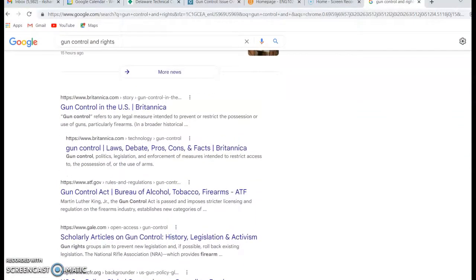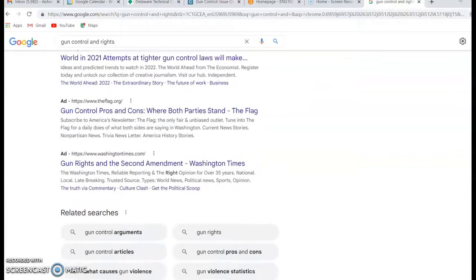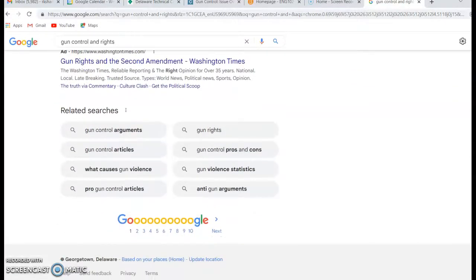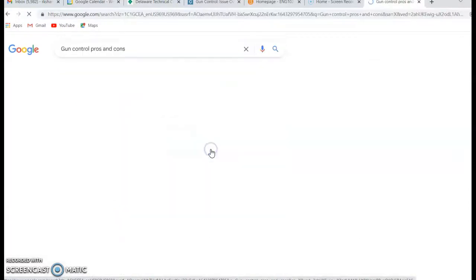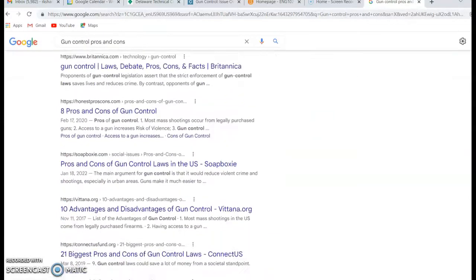And, you know, don't use encyclopedia articles. We want an actual article, and be careful that you're not just getting a website with lots of links and so forth. I want you to find an article. So look around and find something that works. Certainly don't choose an ad. If you don't find anything on the initial page, you can always click next, or you can look at additional search term suggestions. So maybe gun control pros and cons. And you can look from there.